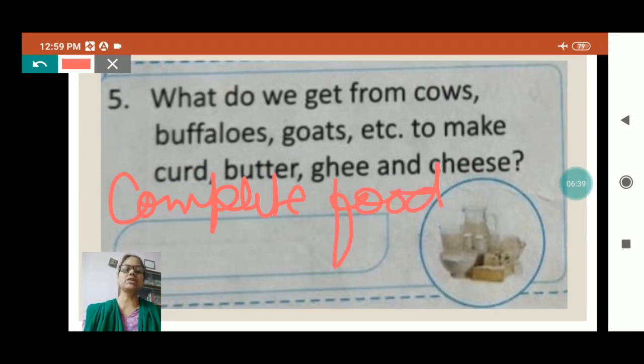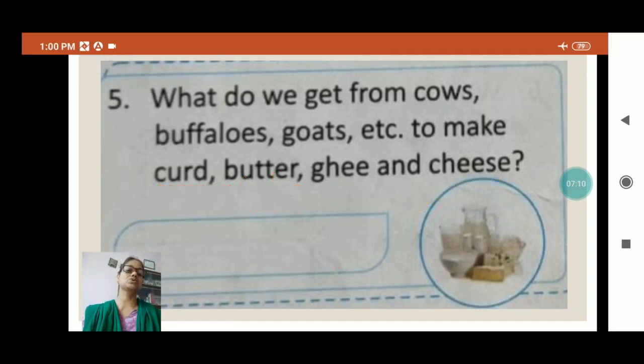Means it is having all the nutritions in it. And from milk, curd is made, butter is made, ghee is made, cheese is made, and many types of sweets are also made from the milk. And you can see early in the morning, in every home, milk is coming. And who gives it? Animals like cows, buffaloes, goats.